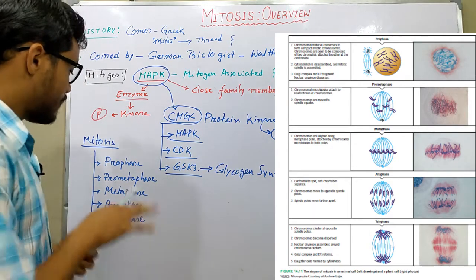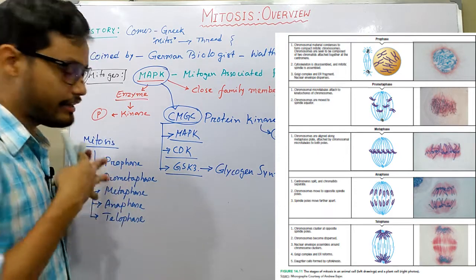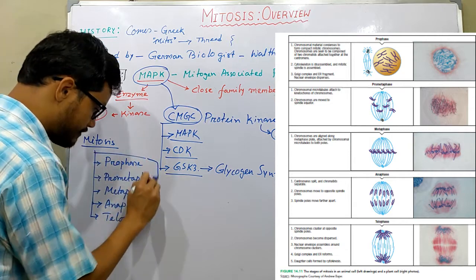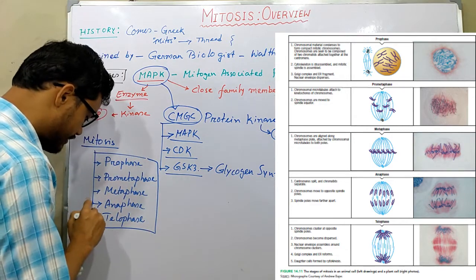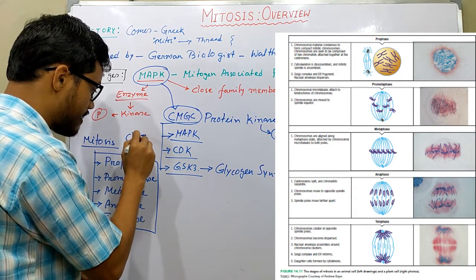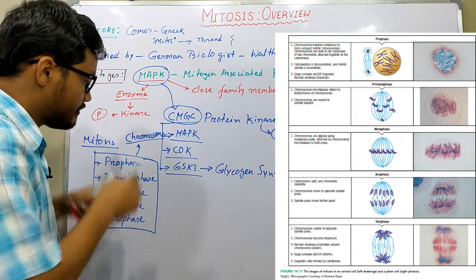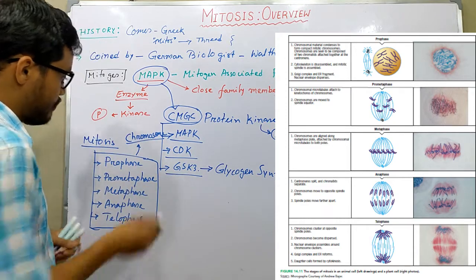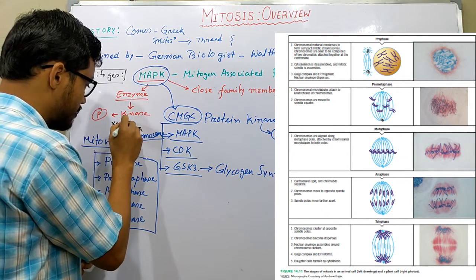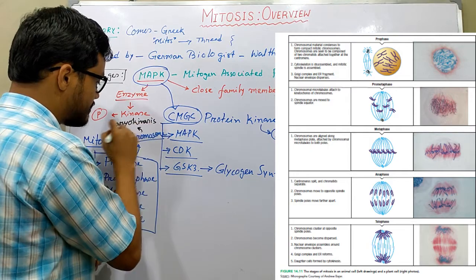What are the characteristic features of prophase, prometaphase, metaphase, anaphase, and telophase? These five stages divide the chromosomes, and hence are known as karyokinesis.